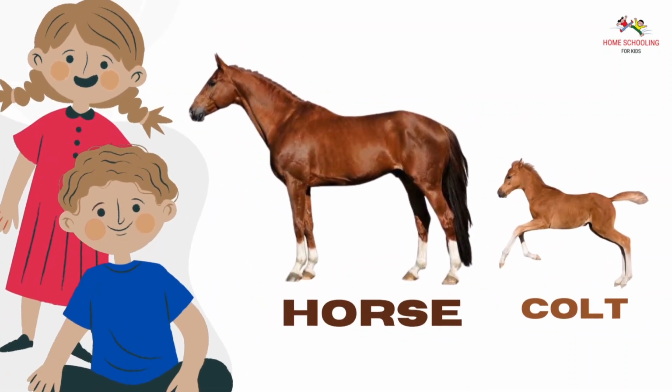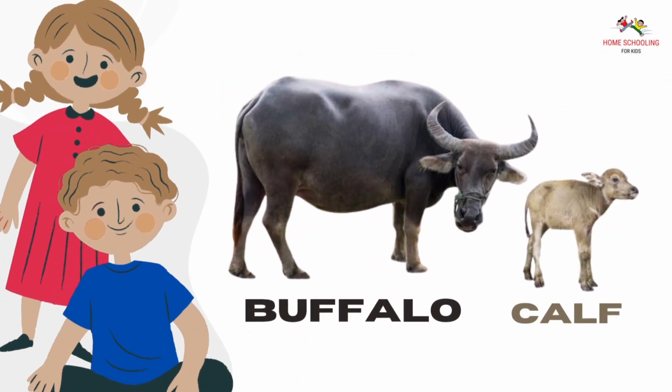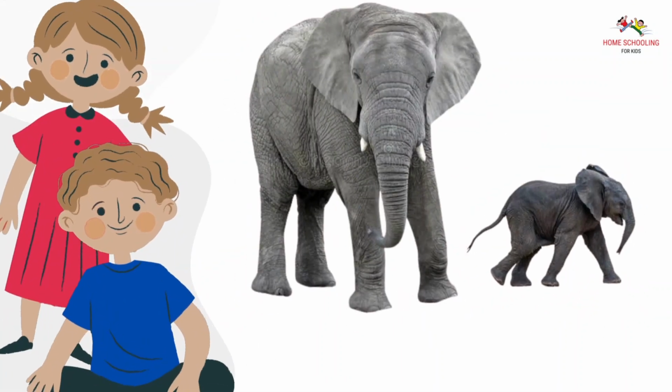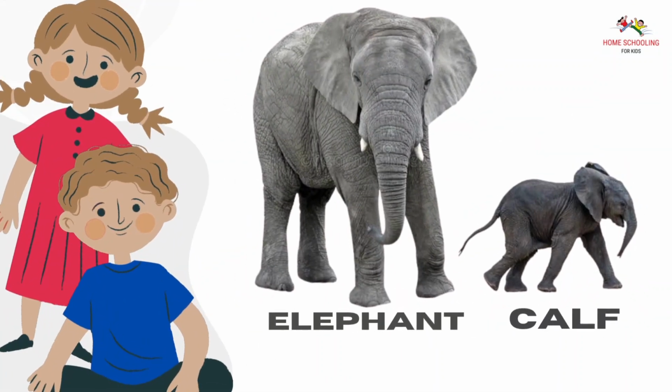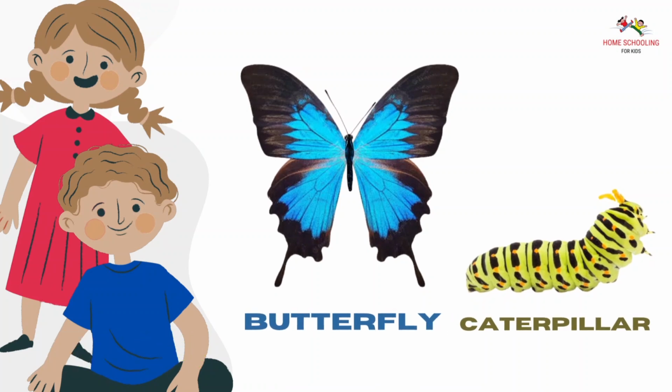Horse, colt. Horse young ones is colt. Buffalo, calf. Buffalo young ones is calf. Elephant, calf. Elephant young ones is calf. Butterfly, caterpillar. Butterfly young ones is caterpillar.